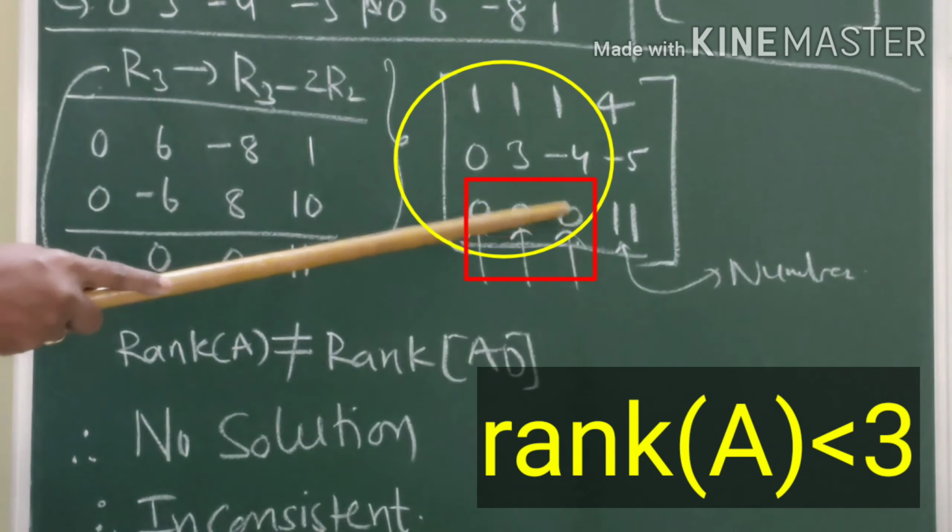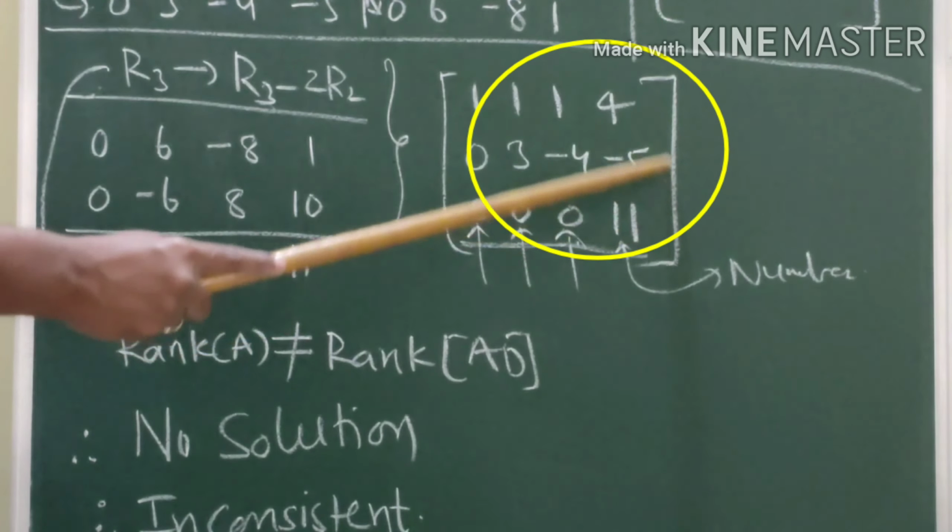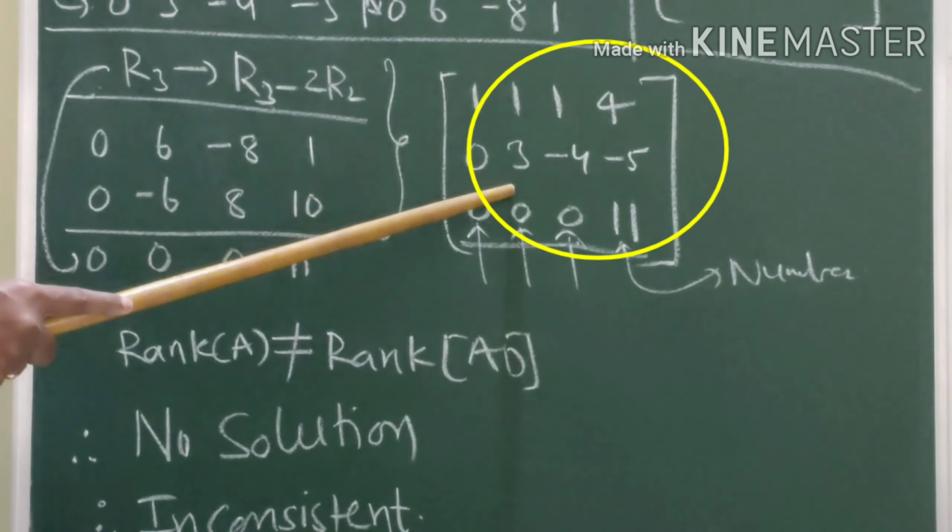Next, if you want to find the rank of AD, here delete the first column and take the remaining columns, that is the second column, third column, and fourth column. So what happens here? If you find the determinant, we should get the determinant not equal to 0.